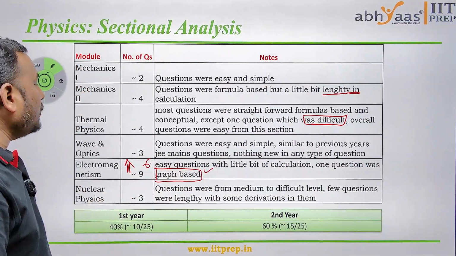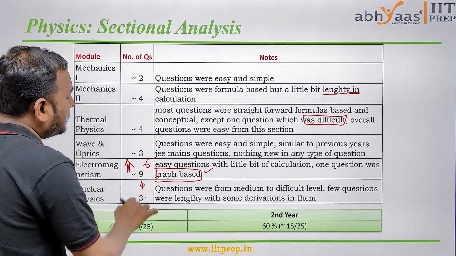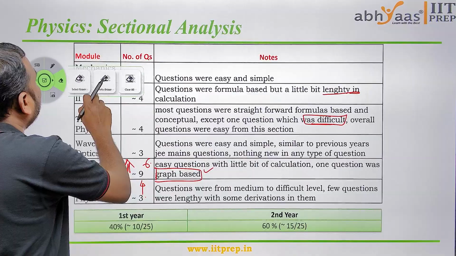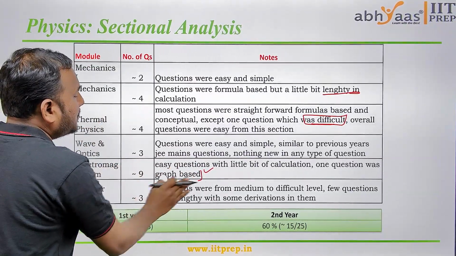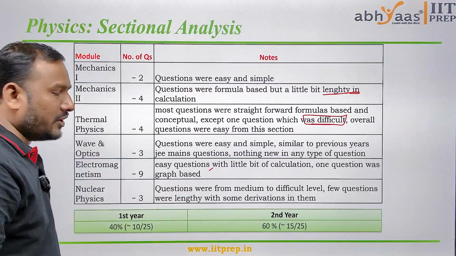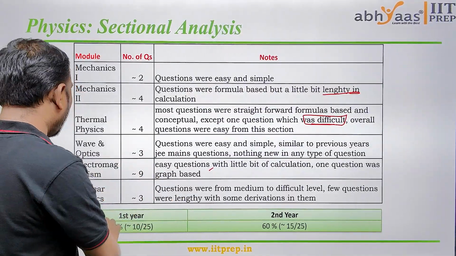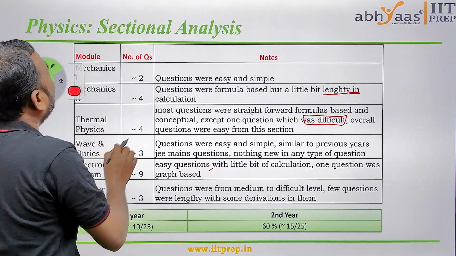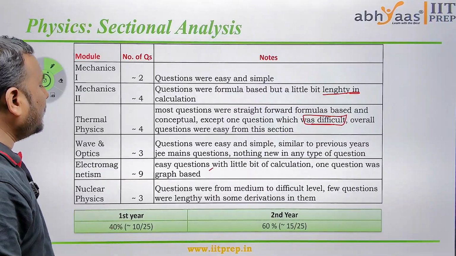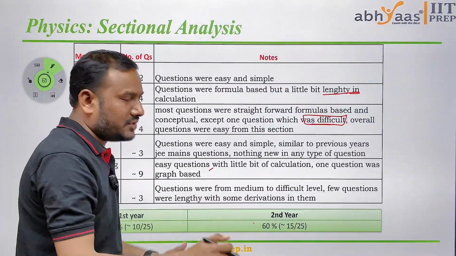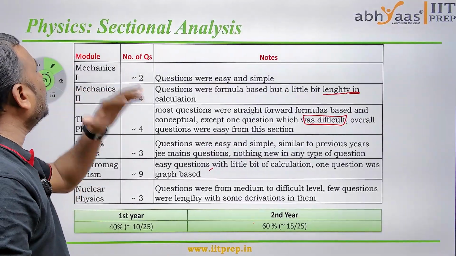When it comes to nuclear physics, we have observed 3 questions. In the morning session we had almost 4 questions, so a little decrease was there in nuclear physics. Finally, in the first year and second year analysis, almost 40% is first year, the same as the morning paper, and second year is 60%, also almost the same as the morning session.